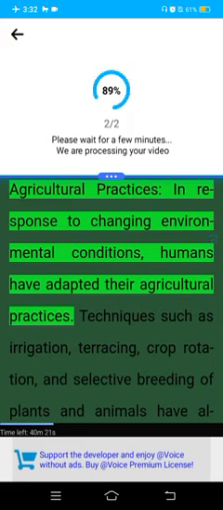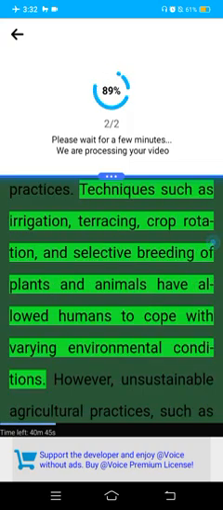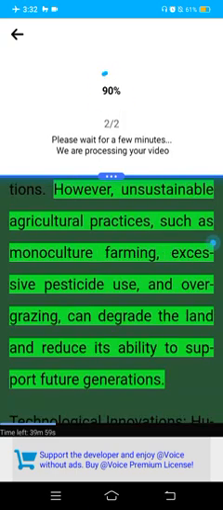Agricultural practices. In response to changing environmental conditions, humans have adapted their agricultural practices. Techniques such as irrigation, terracing, crop rotation, and selective breeding of plants and animals have allowed humans to cope with varying environmental conditions. However, unsustainable agricultural practices, such as monoculture farming, excessive pesticide use, and overgrazing, can degrade the land and reduce its ability to support future generations.